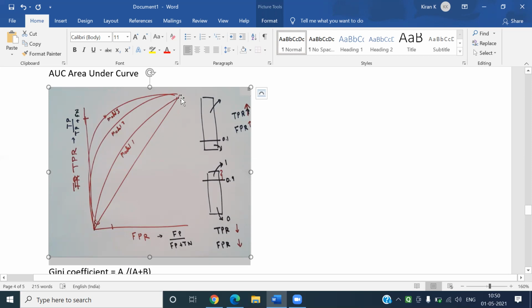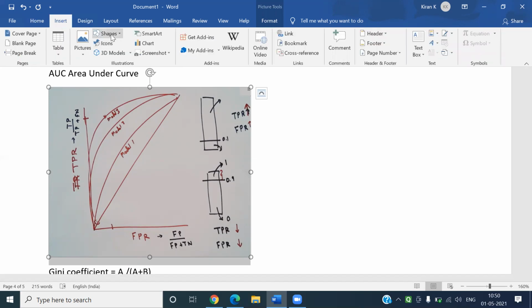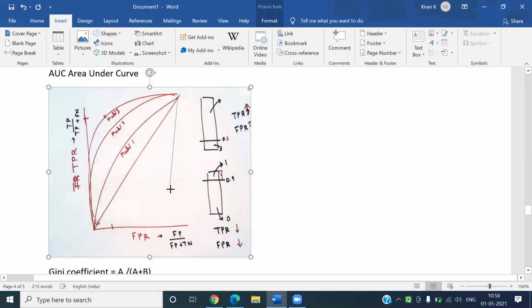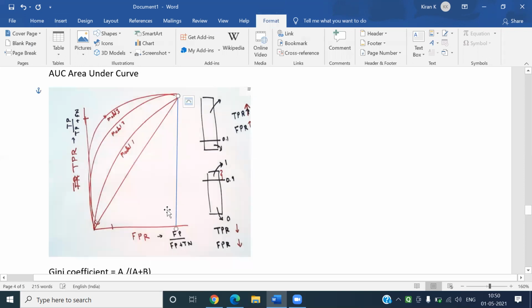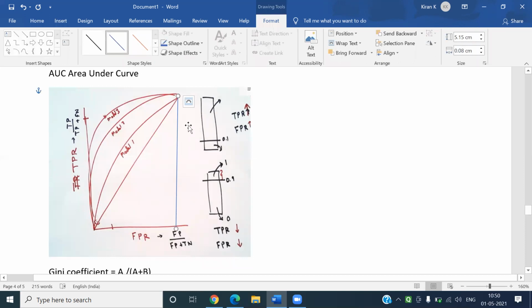We insert a line here. This area is model 1 AUC, this area is model 2 AUC, and this total area is model 3's AUC. This is AUC, area under curve.